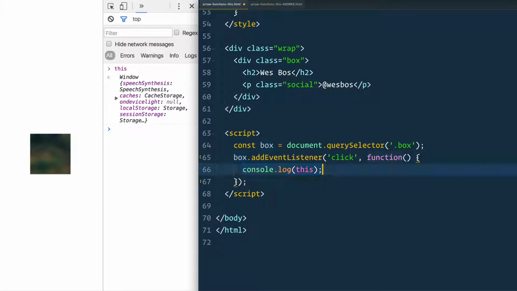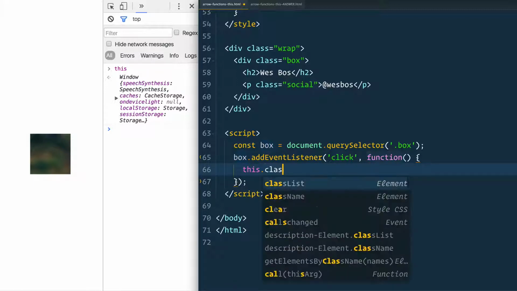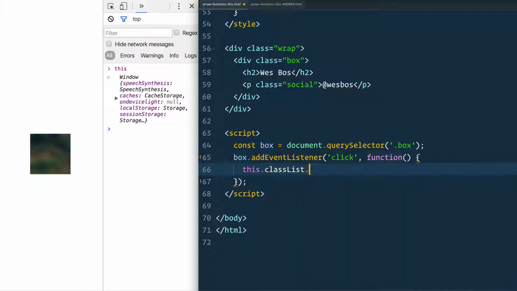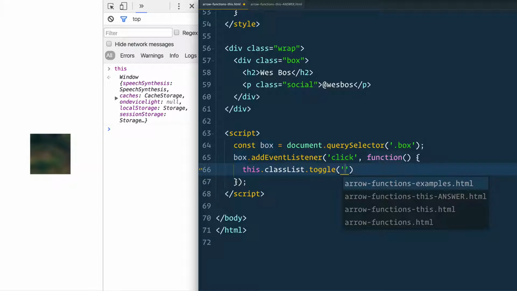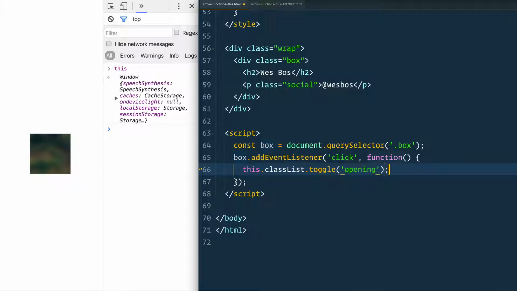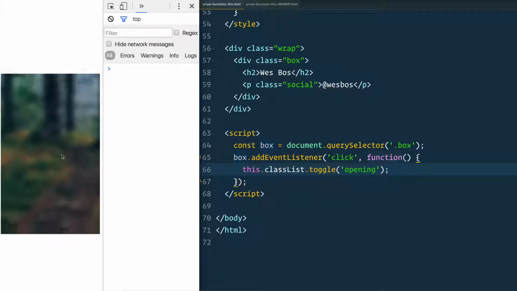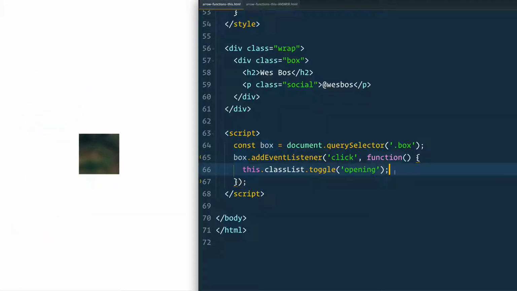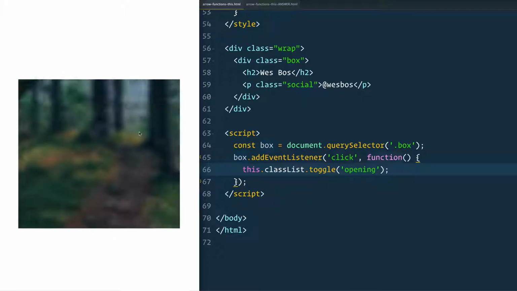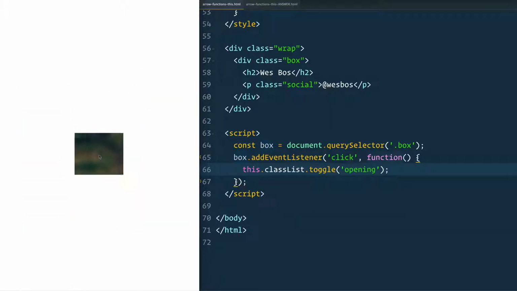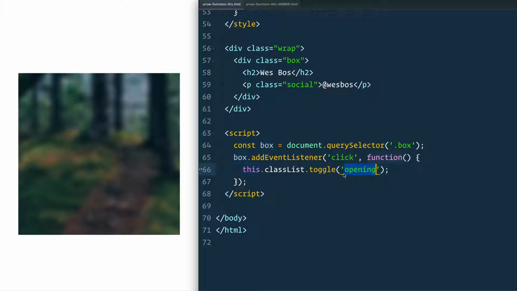And then inside of here, we're going to say this.classList.toggle, and we're going to toggle opening. So let's see how that works. Good. It animates itself in and out, in and out. Good. But now after, I don't know, maybe 500 milliseconds or so, I want to also toggle the class of open because that's like the final stage.